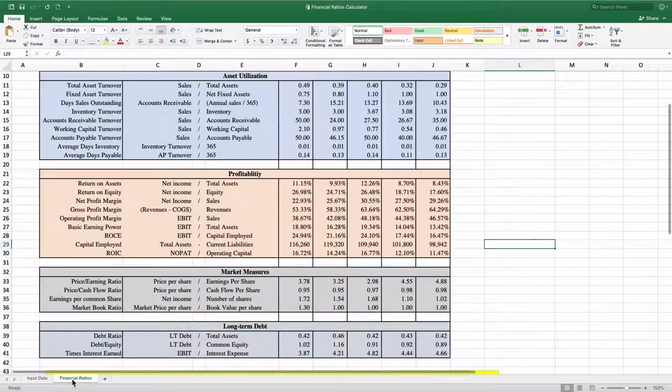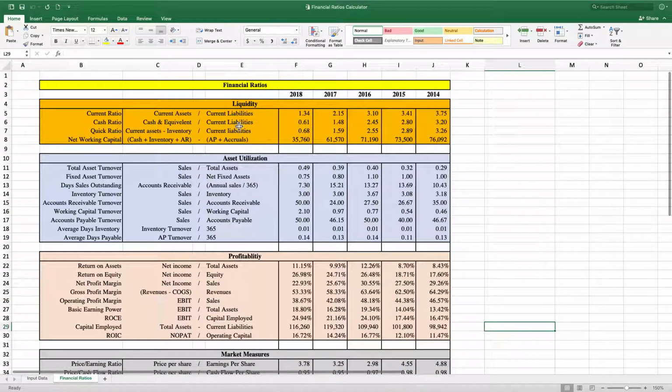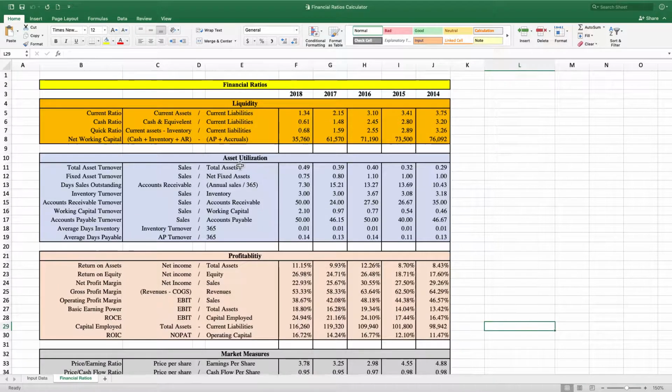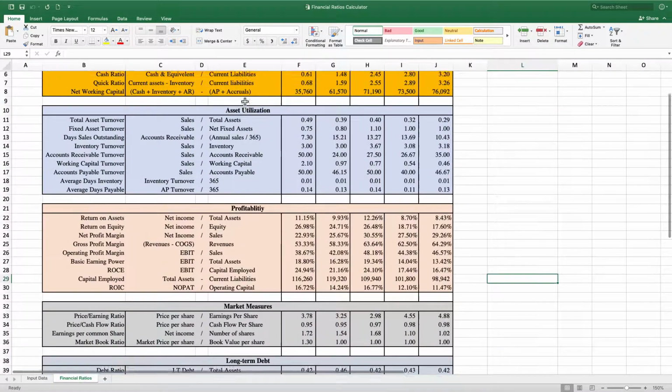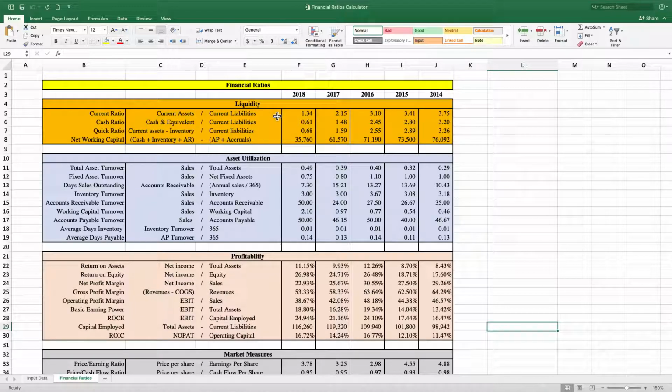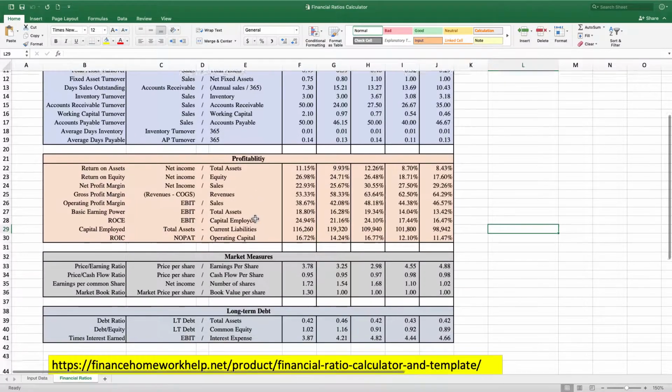And when that's done, we go over to the financial ratios, and this template right here that I've created will show what the ratio is. It'll also show the formula used for the ratio, and then it'll show the ratios for the previous 5 years, or it can show ratio projections for the next 5 as well. And we cover just about almost all the ratios you can think of: liquidity, asset utilization, profitability.